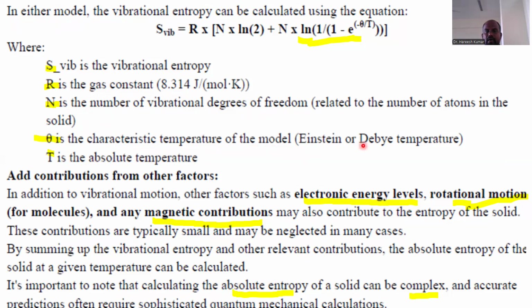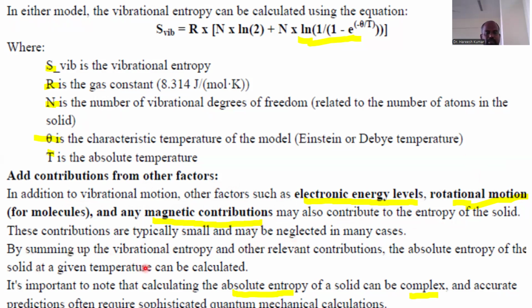Einstein or Debye temperature. T is the absolute temperature. Add contributions from other factors. In addition to the vibrational motion, other factors such as electronic energy level, rotational motion for molecules, and any magnetic contributions may also contribute to the entropy of the solid. These contributions are typically small and may be neglected in many cases.